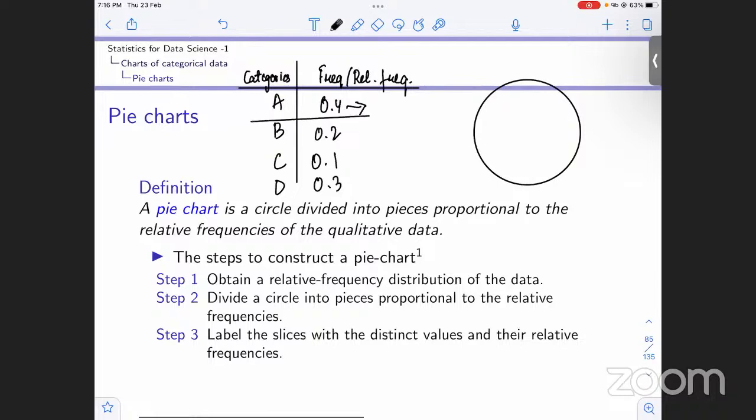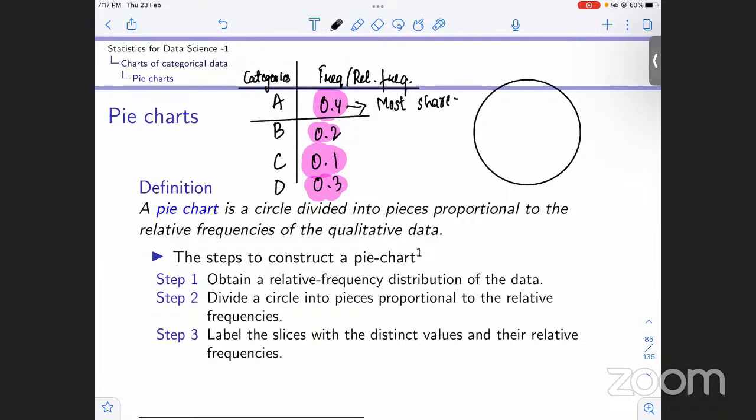So when we divide the circle into pieces, we divide it in such a way that category A has the most share in terms of area on the pie chart. The least in this case would be C, because it has the least relative frequency. B and D will lie in between, and A will have the most area share on the pie chart.